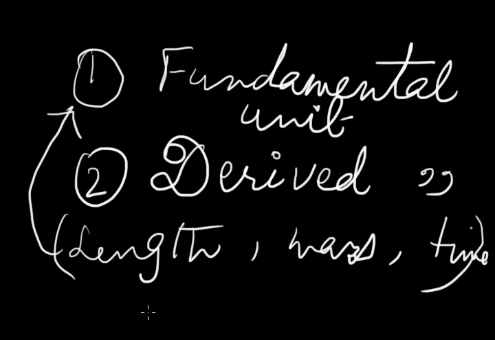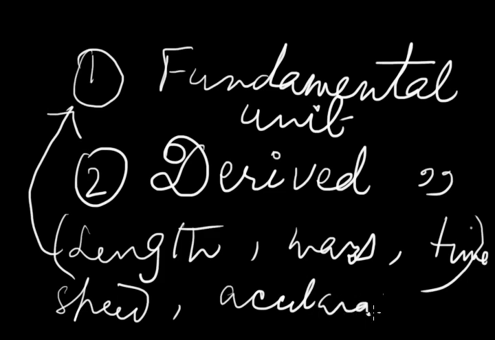And derived units: the units which are formed by one or more fundamental units are called derived units. For example, units of speed, acceleration, density, etc. are derived units.